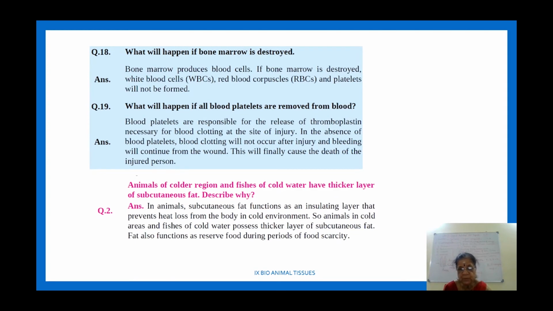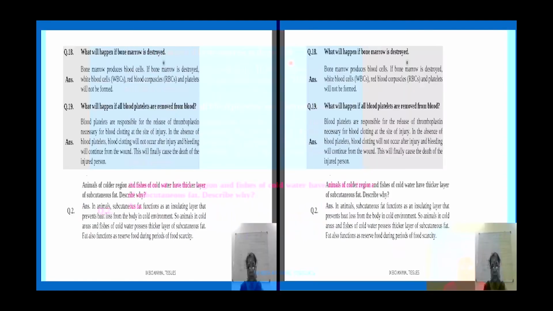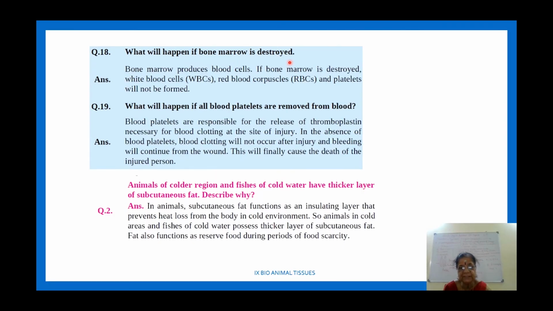just 1 mark, 2 mark questions. What will happen? We can study these quickly. What will happen if bone marrow is destroyed? Bone marrow produces blood cells. If bone marrow is destroyed, WBC, RBC and platelets will not be formed. What will happen if all the blood platelets are removed from blood?